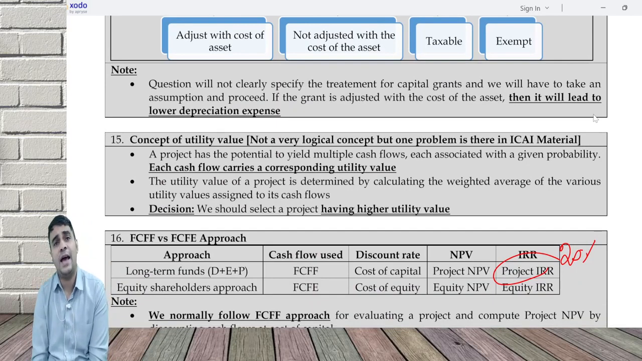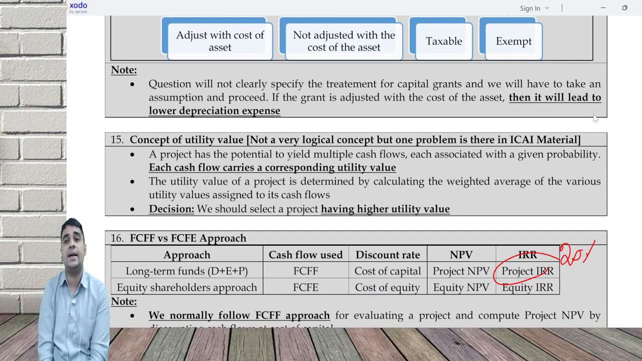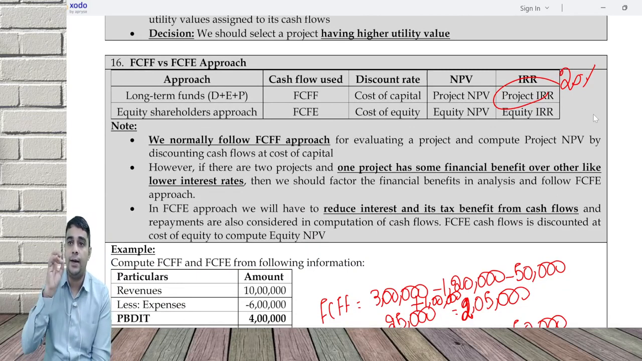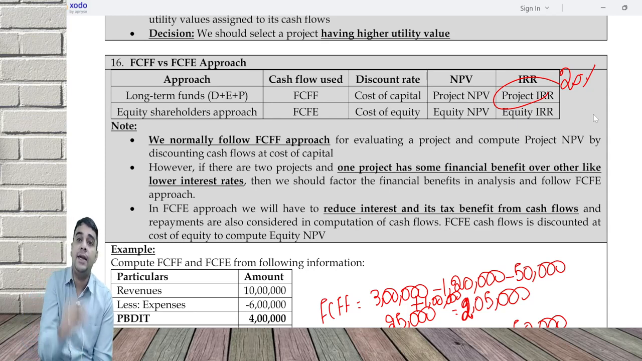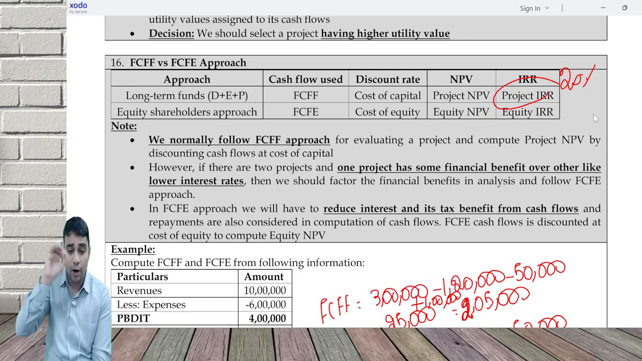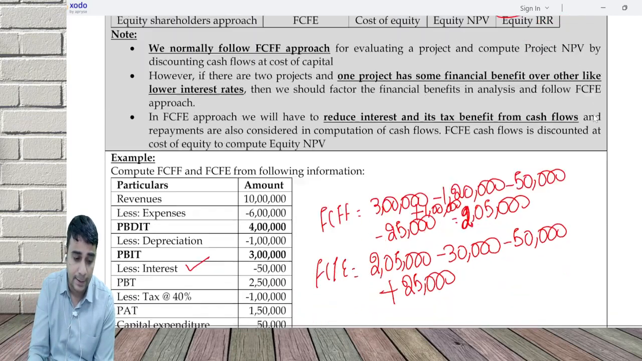Utility value is the weighted average of the various possible utility values with probability being the assigned weight. Select the project which has the higher utility value. FCFF versus FCFE approach. FCFF approach basically says ignore the reward paid to debt, equity and preference. FCFE says ignore the reward paid only to equity. FCFF approach is discounted at KO to get project NPV and project IRR. FCFE is discounted at KE to get equity NPV and equity IRR.